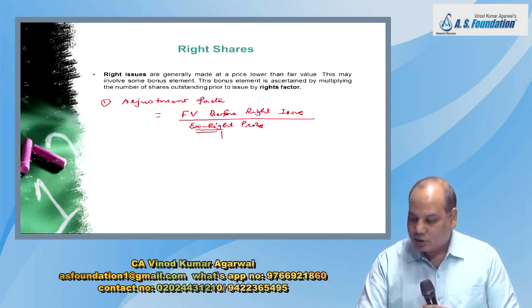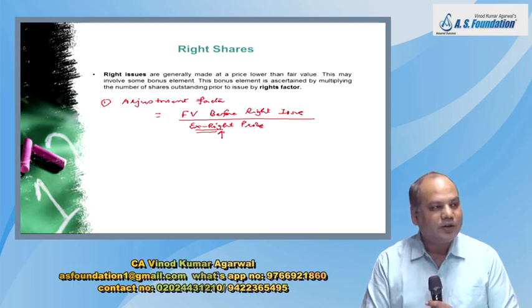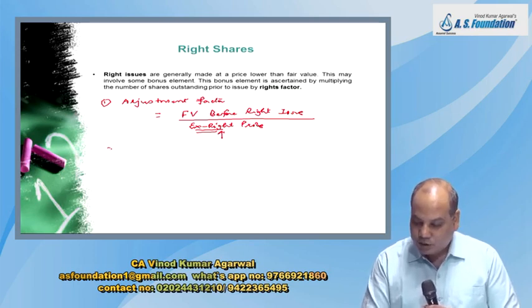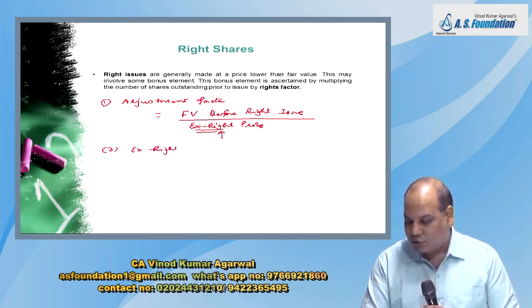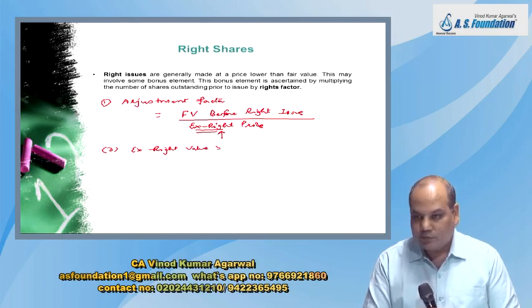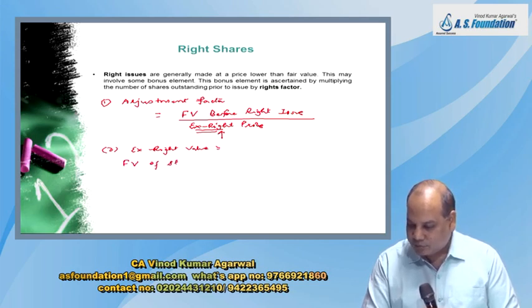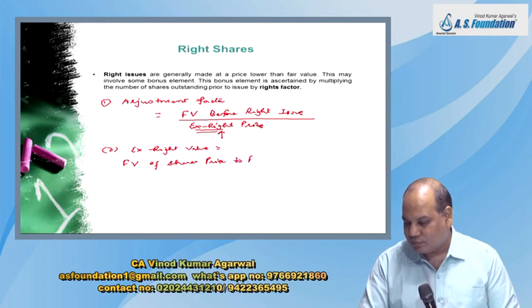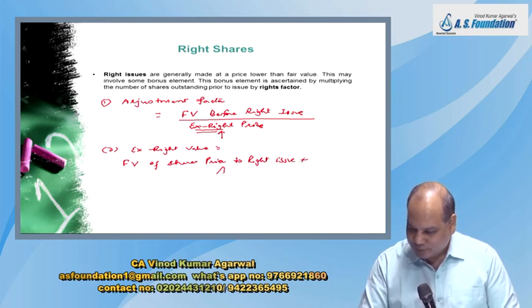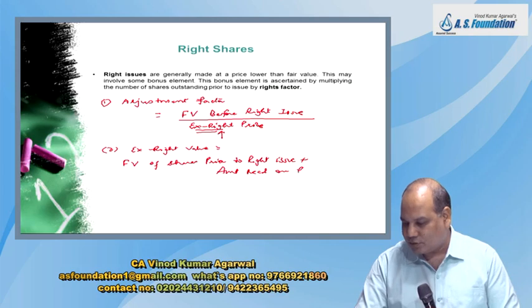Now the question is what will be the calculation of X right value. So X right value is the weighted average of fair value of shares prior to right issue plus amount received on right shares.